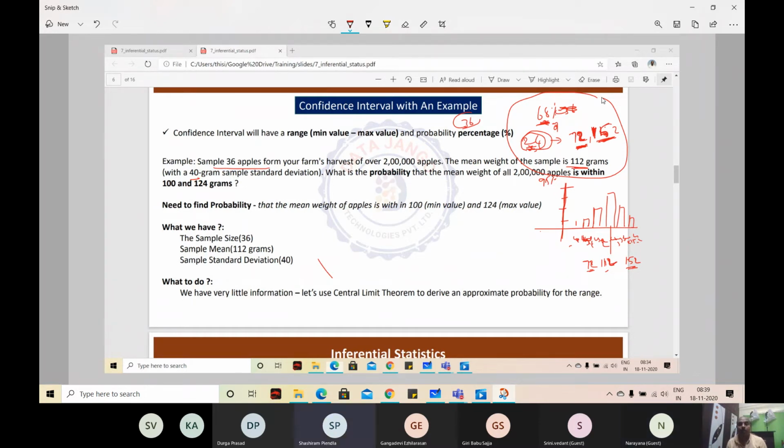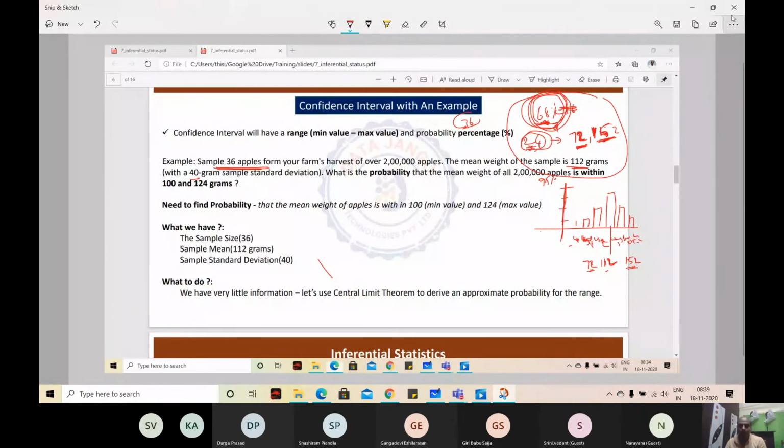Okay. When data is not normally distributed, will we be able to find out this percentage? No, right? So, do we know that these 36 apples are normally distributed? Anywhere in the statements they gave, whether this is normally distributed or not? No, right? So we don't know whether these 36 apples' weights are normally distributed or not.